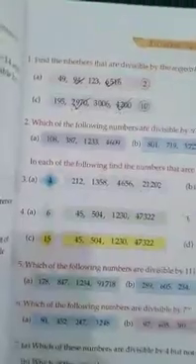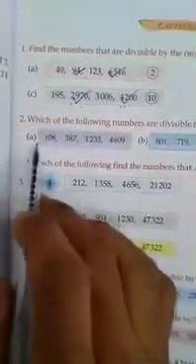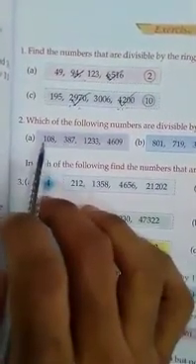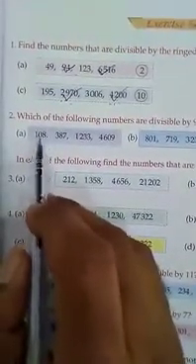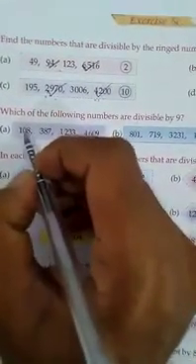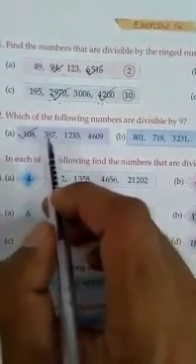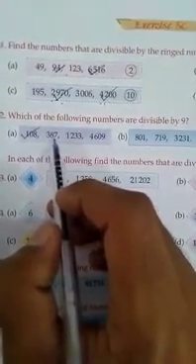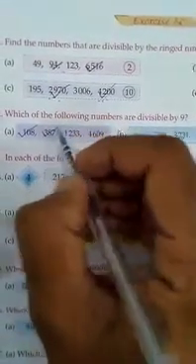So we will check part A first of all. We will check which numbers in part A are divisible by 9. First we will check 108: 1 plus 8, 1 plus 8 is equal to 9. 9 is divisible by 9, so 108 is divisible by 9. 387: 3 and 8 is 11, 11 and 7 is 18, so 18 is also divisible by 9, so 387 is divisible by 9.